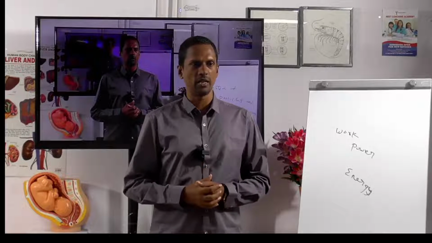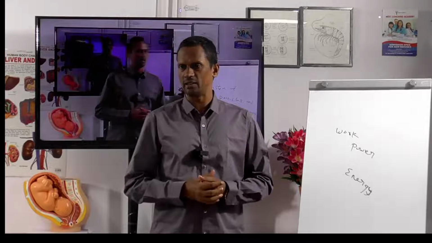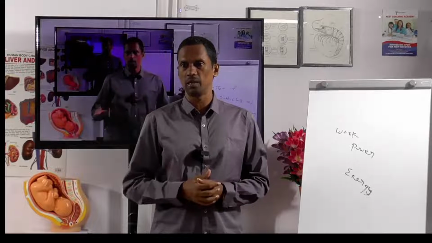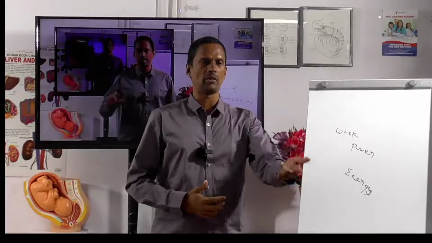Now what is the question? What is the kinetic energy? It has travelled. So that is called the kinetic energy, half mv square. Where does the kinetic energy come from? The kinetic energy comes from the potential energy that it has stored. That means it has stored a lot of potential energy.